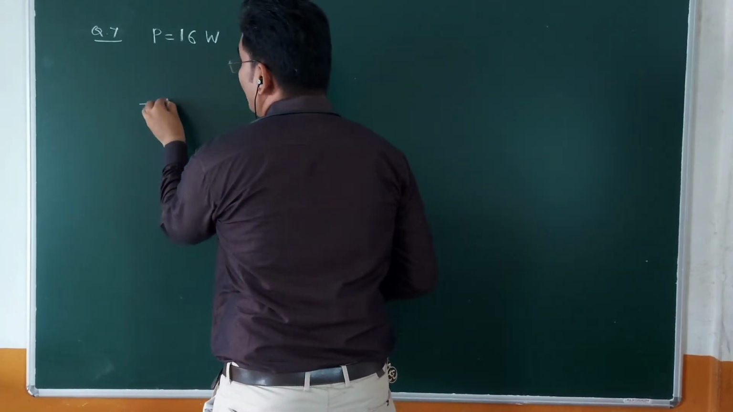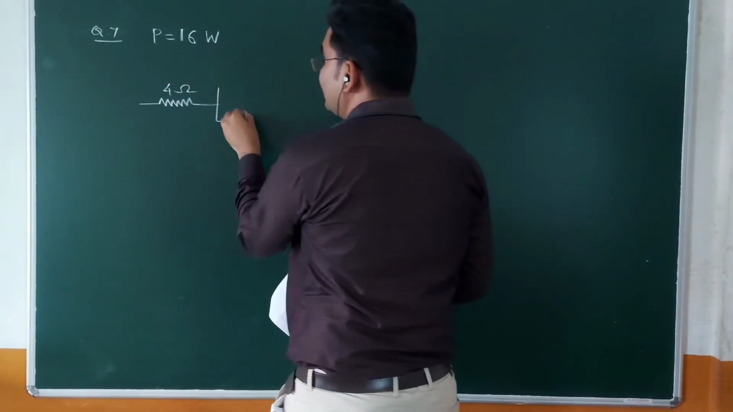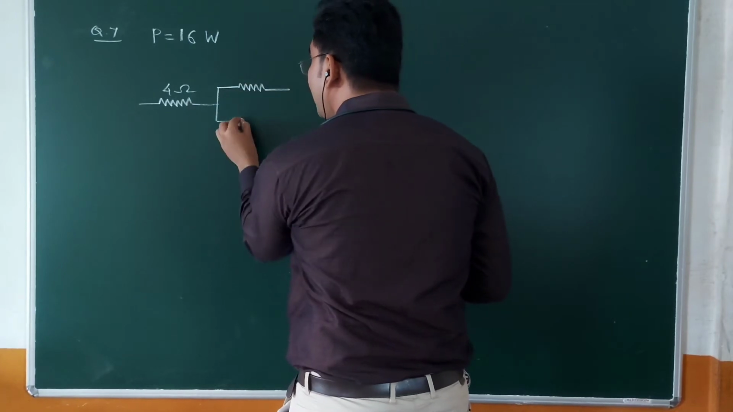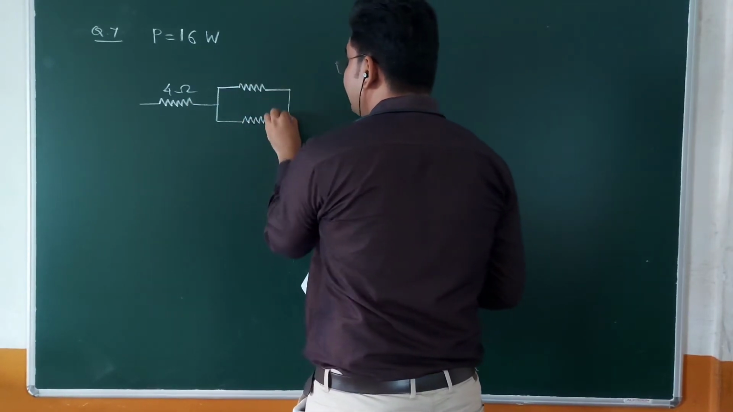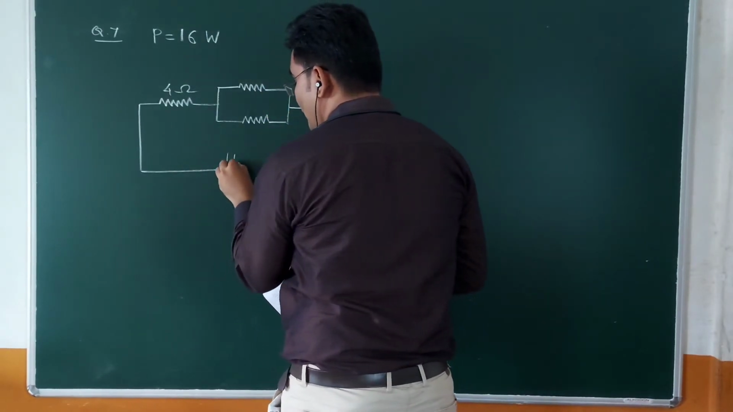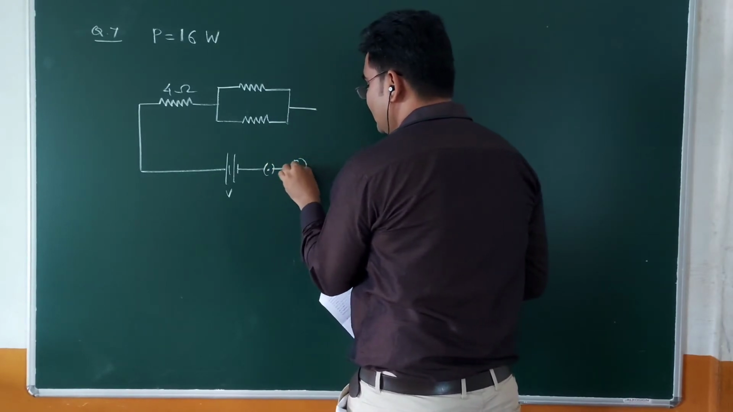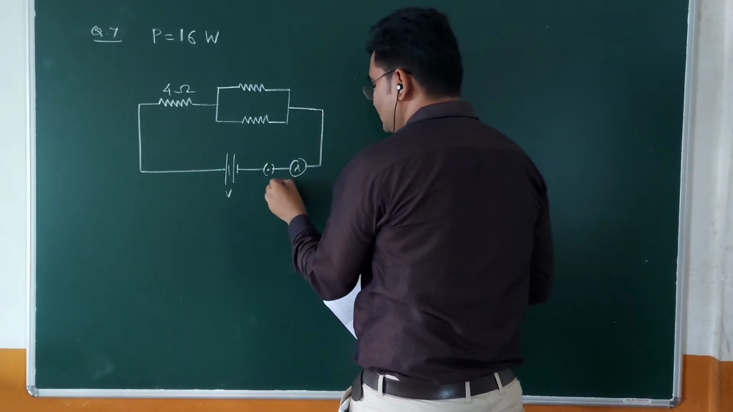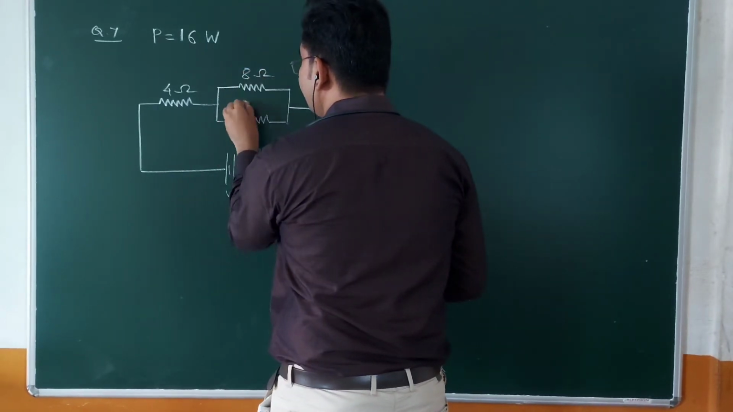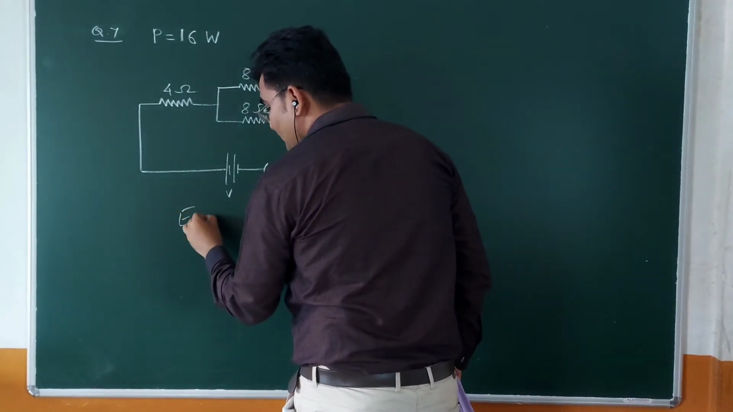Say, this is a 4 ohm resistor, in series with 2 parallel resistors of 8 ohm each, and then it is connected to a cell of potential difference V, a key, then an ammeter, and then the circuit is completed. So it is 8 ohm, it is 8 ohm. First we need to find the equivalent resistance of the circuit.